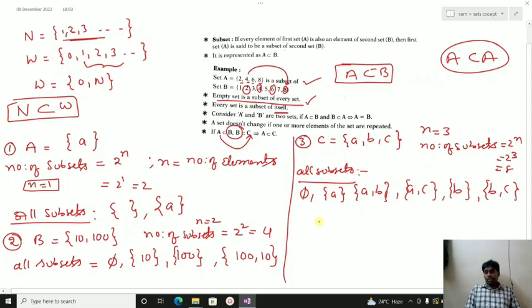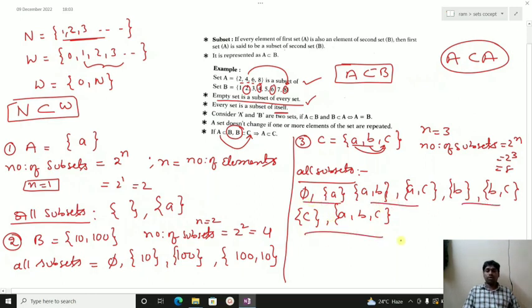Another is all 3 together. AC is another set, AB is possible, BC is possible. And C is another set that is possible here, and one more is A, B, C. In this way there are 4 pairs, and all together we have 8 sets formed.